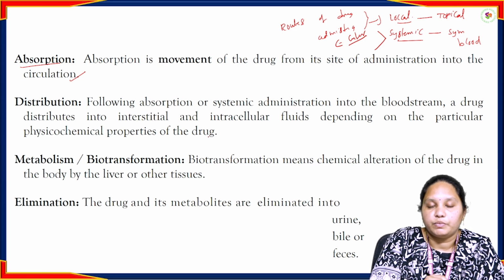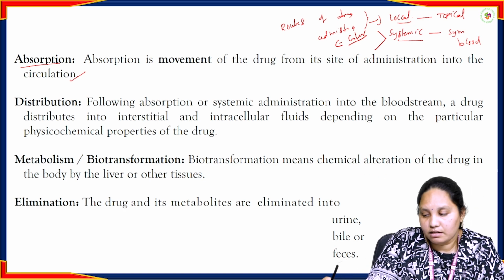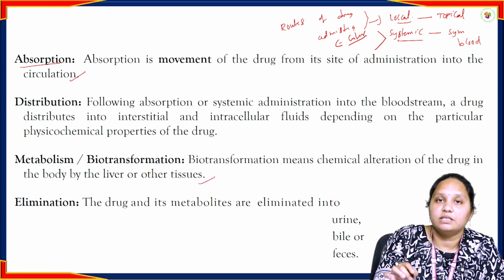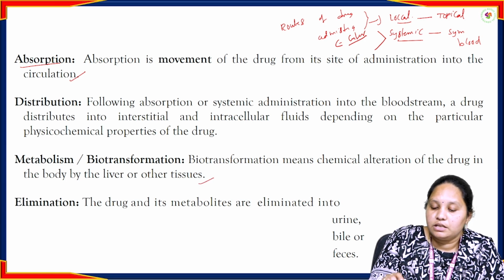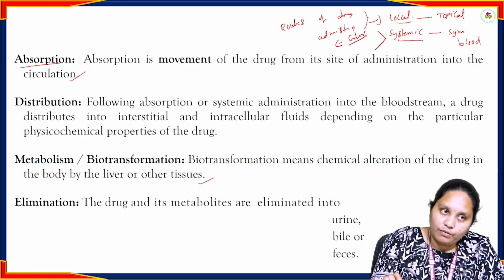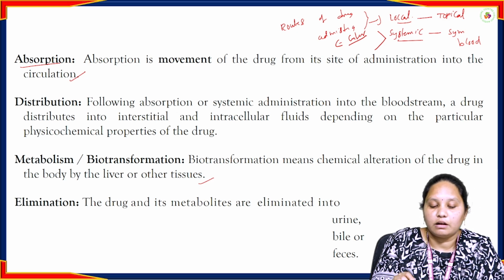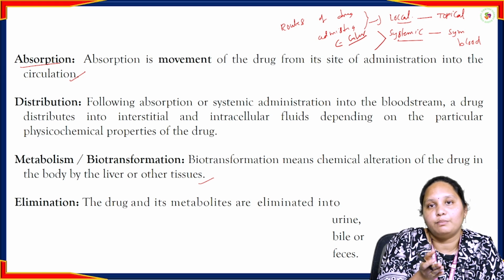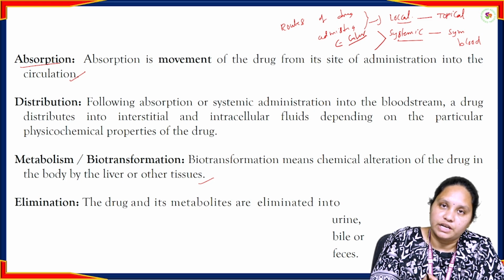And metabolism, this is also called biotransformation. Biotransformation means the chemical alteration of a drug in the body by the liver or other tissues, changing one chemical form to another chemical form with the help of liver enzymes. Bio means the liver is involved. With the help of liver enzymes this alteration happens, that's why it is called biotransformation.